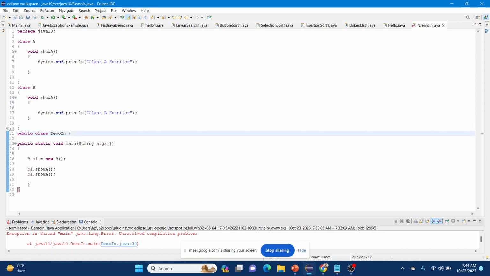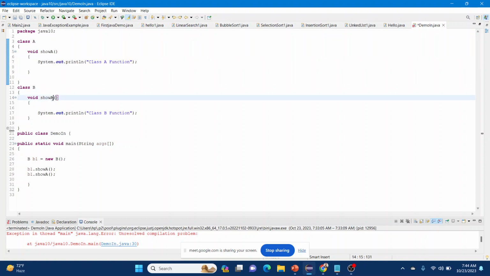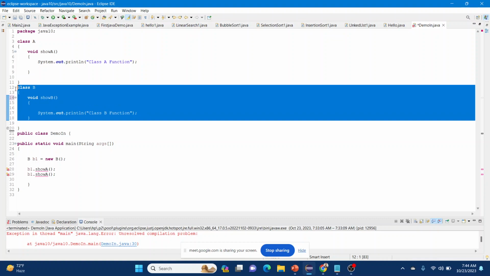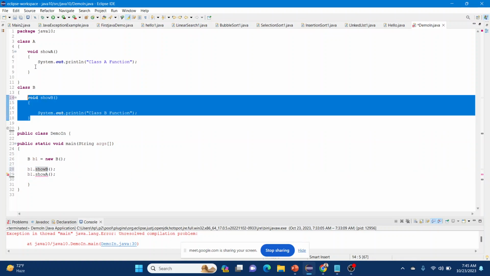We created a class A where we created a function called show A. Then we created a class B where we created a function called show B. Now we created object b1 of class B, and we try to access show B and show A.